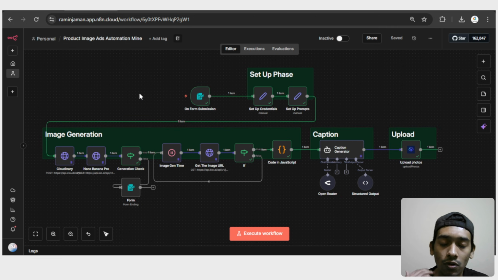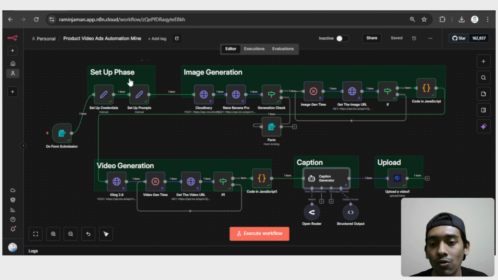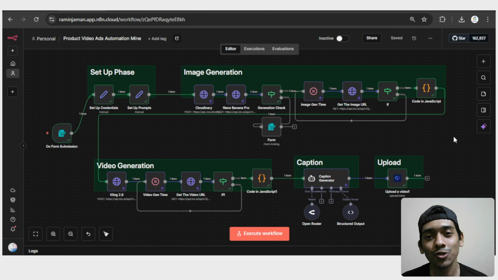And this is only for the image generation, and this is only for the video generation, or you can say the video ads. And right now let me show you how I built this AI system, and also show you how this AI system really works inside.